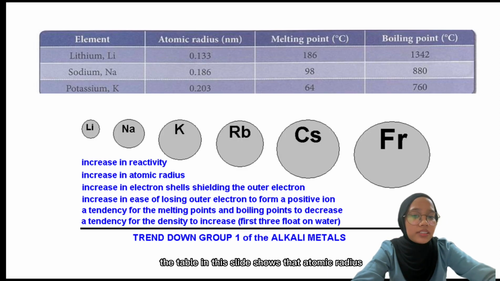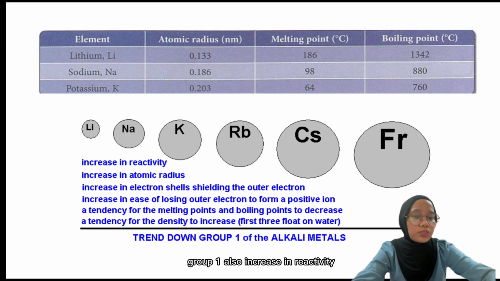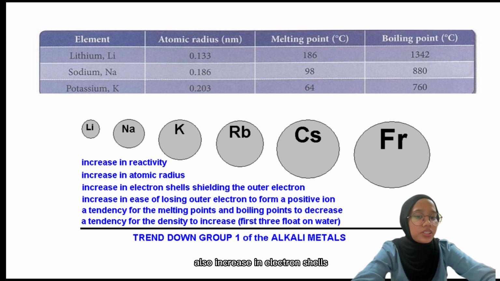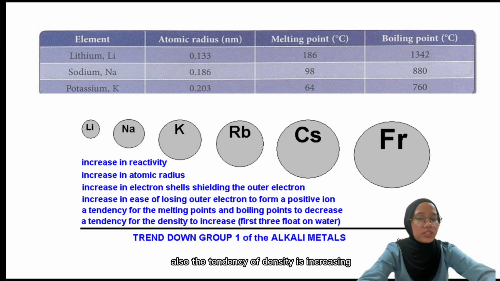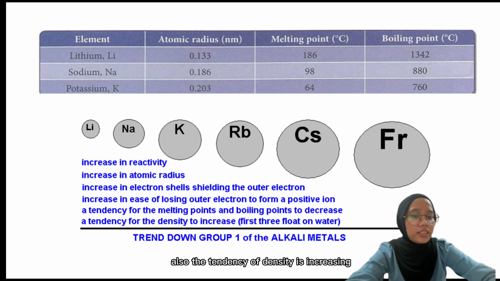The table in this slide shows that atomic radius increases down group 1, also an increase in reactivity, and also an increase in electron shells shielding the outer electron. But the melting point and boiling point decrease going down group 1 from lithium to francium. Also the density tends to increase.